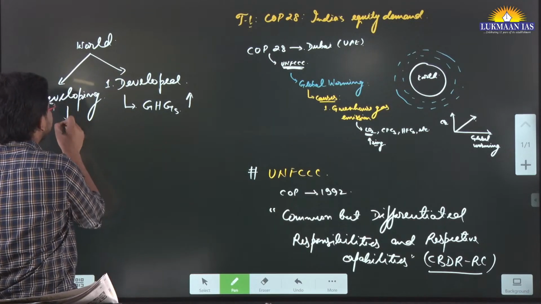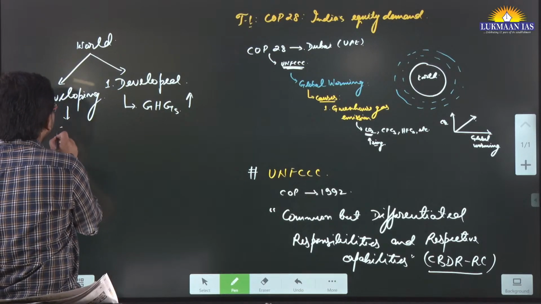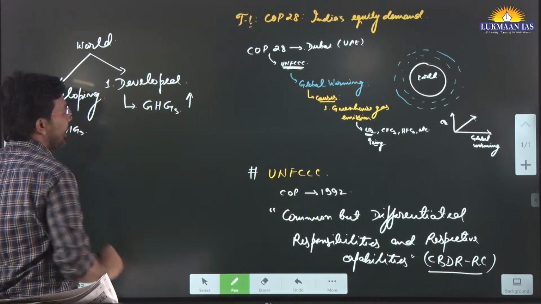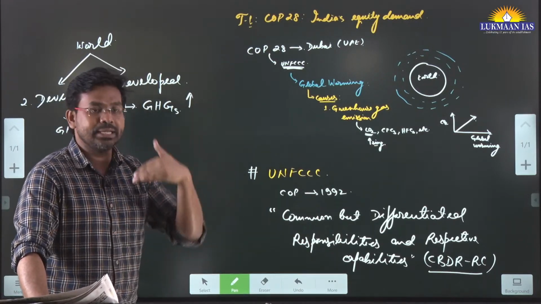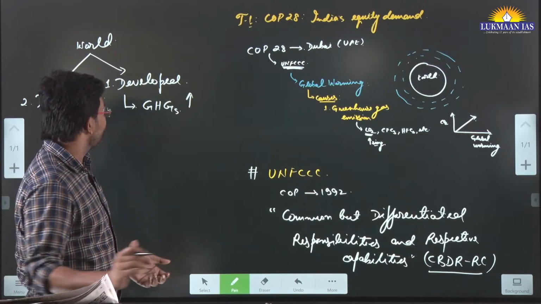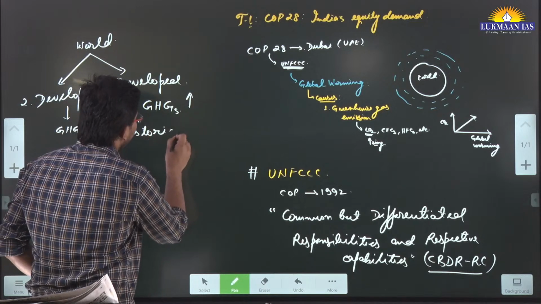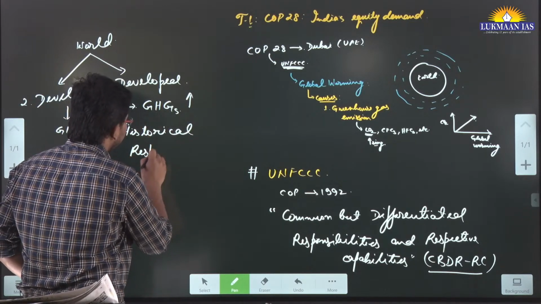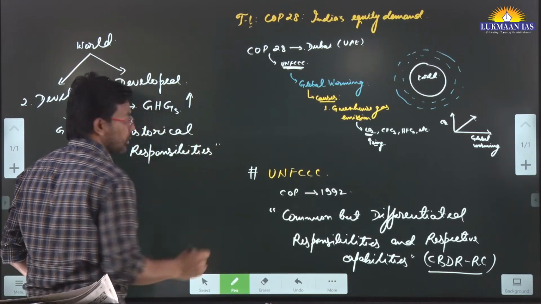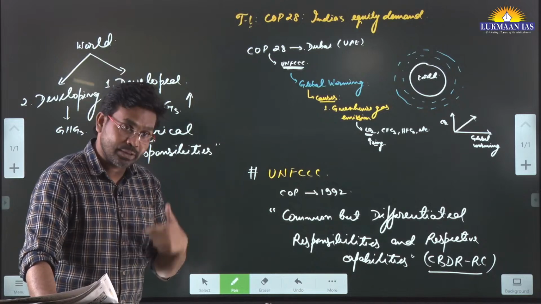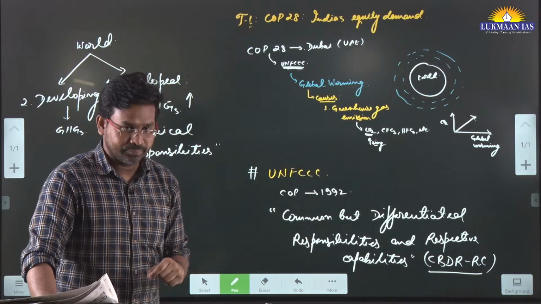And these developing countries did not have historical emissions as such. They are now moving towards the emission of greenhouse gases. But the developed countries have already polluted the environment and caused global warming. So these developed countries do have historical responsibilities for mitigating climate change, because they are the ones who have polluted the most, and they are the ones who should be held responsible.